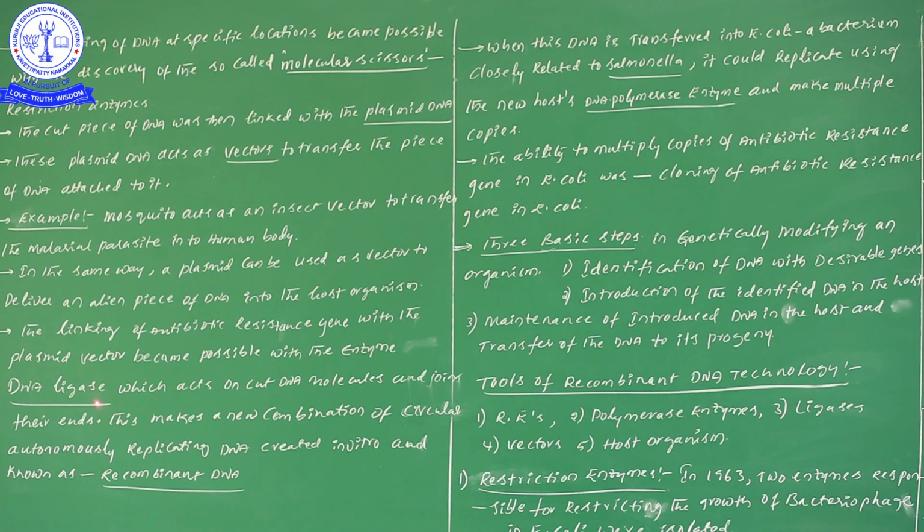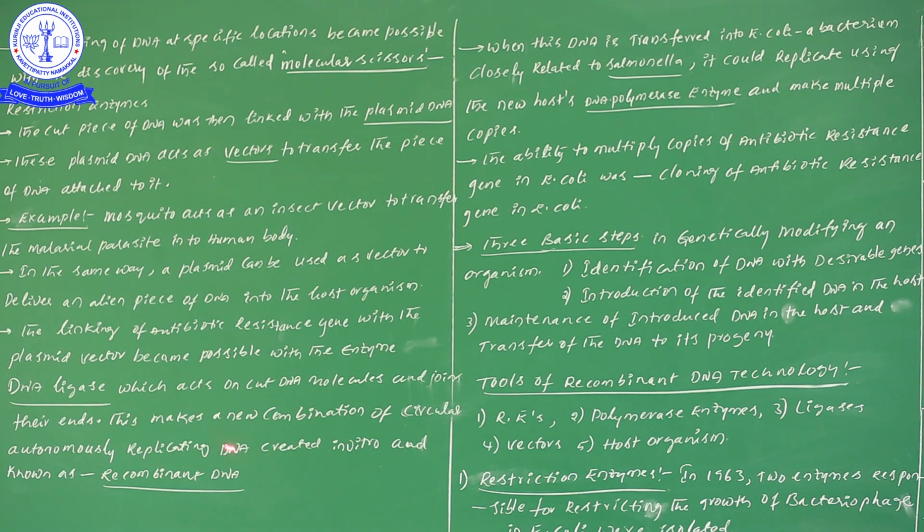So what is the importance of this DNA ligase? When we were in first standard, in +1 standard, in the enzymes classification I gave DNA ligase as an enzyme useful for the linking of DNA molecules. Two molecules can be joined together with the presence of the DNA ligase enzyme. Same function only. It acts on cut DNA molecules and joins their ends. Thereby this makes a new combination of a circular autonomously replicating DNA, or a new DNA.